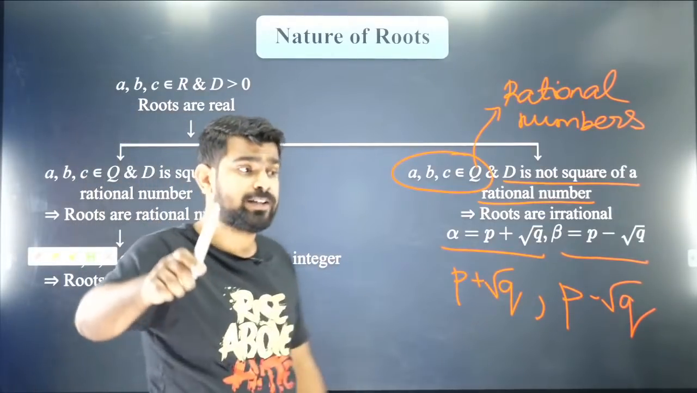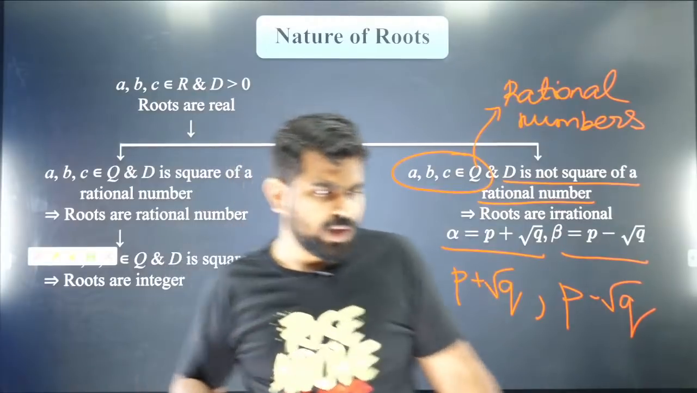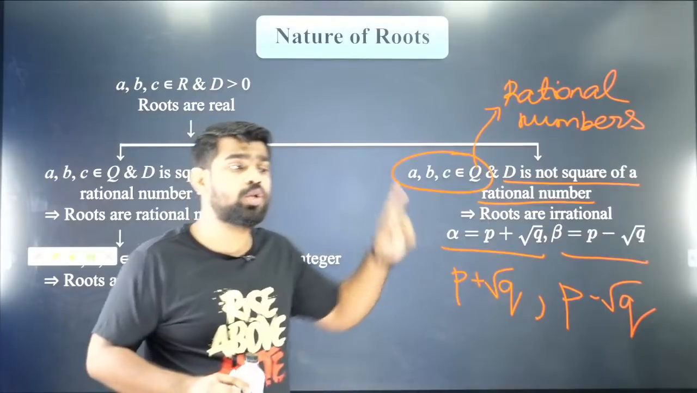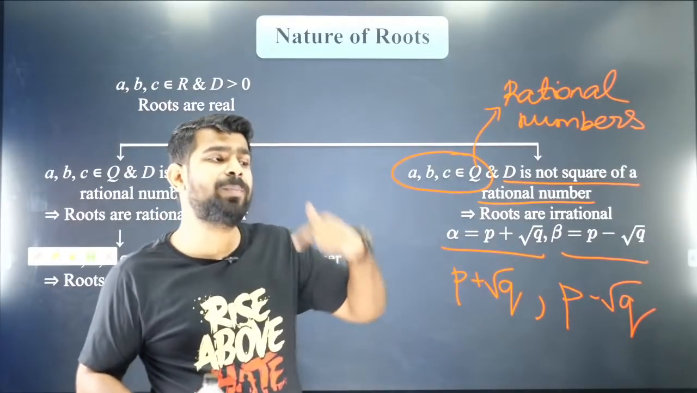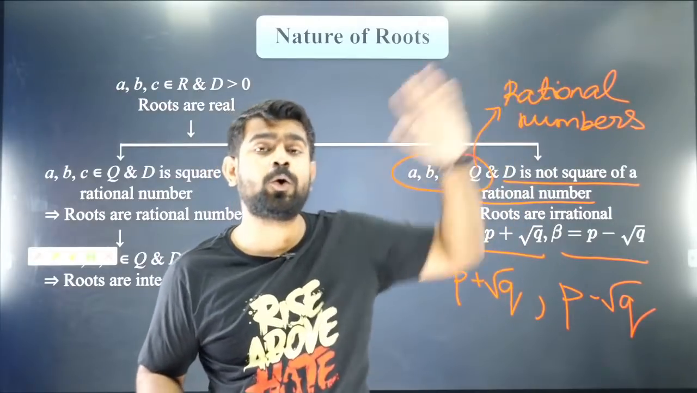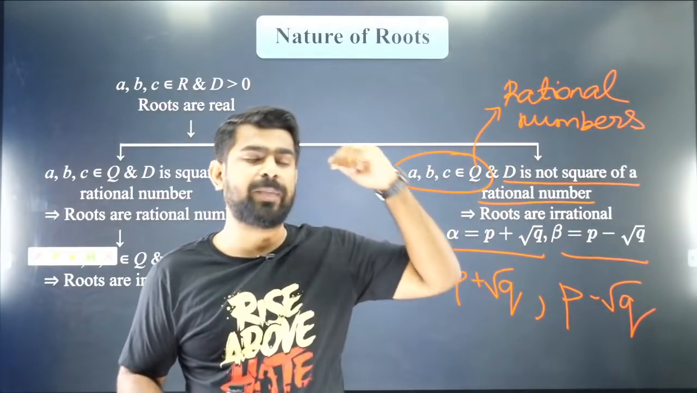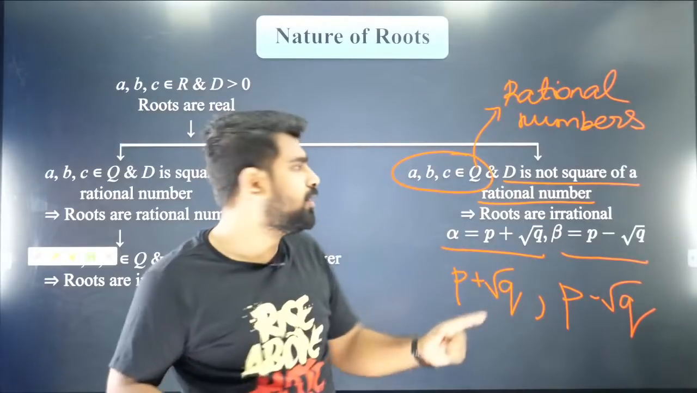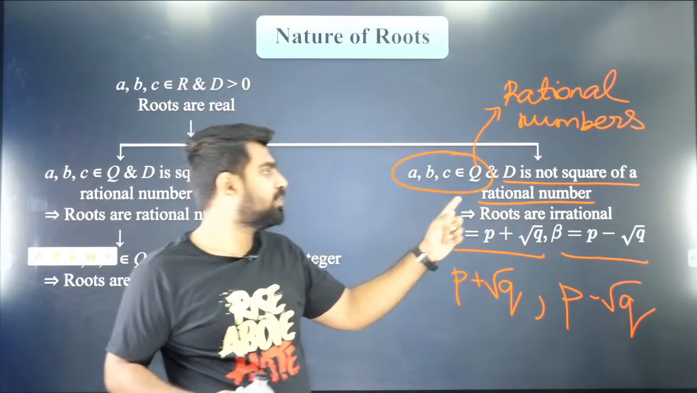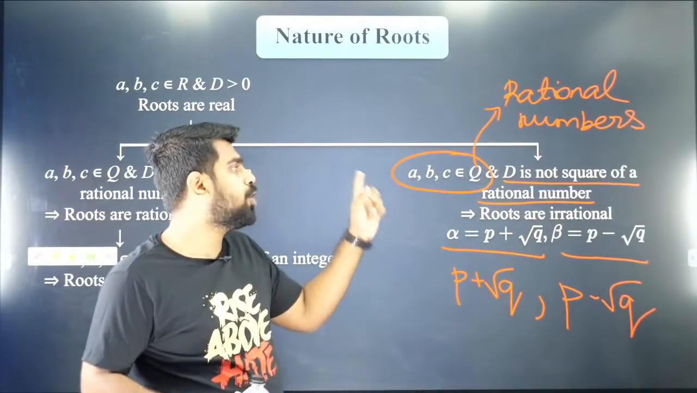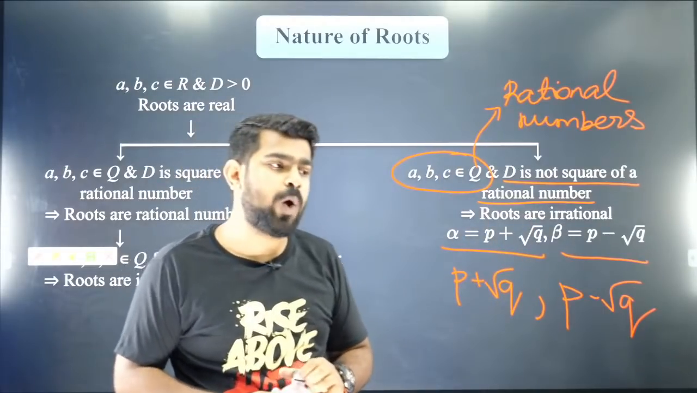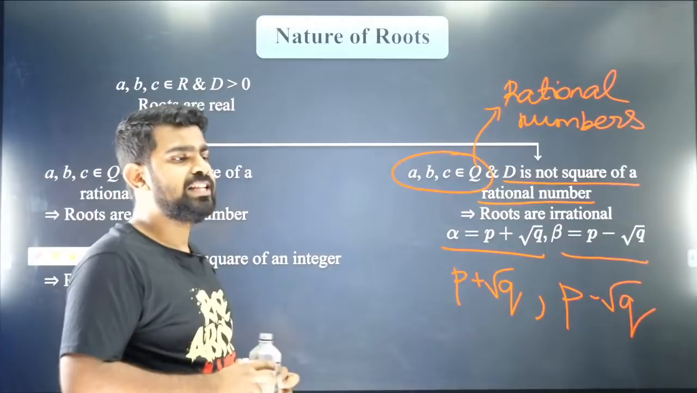So always remember, your irrational roots will occur in pairs only when this condition is satisfied. So don't blindly go and say that irrational roots will always occur in pairs. No, they do not always occur in pairs. They occur in pairs only when your discriminant is not a square of a rational number and your a, b, c belong to rational numbers. So you have to take care. Are you all clear?